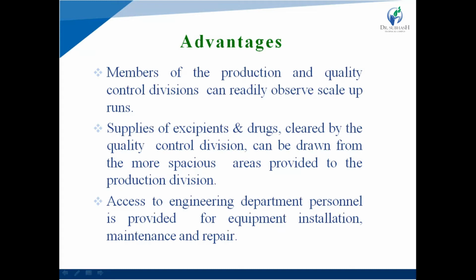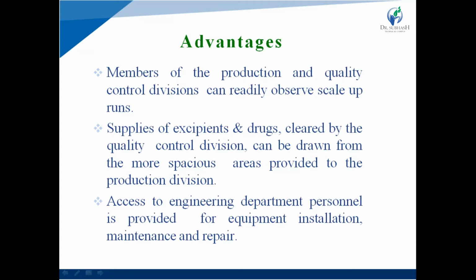Next one is supplies of excipients and drugs. They are cleared by the quality control division and can be drawn from the more spacious area provided to the production division. That means supply of any raw material like excipients and drug are all cleared by quality control division and they can be withdrawn from the more spacious area provided to the production area.